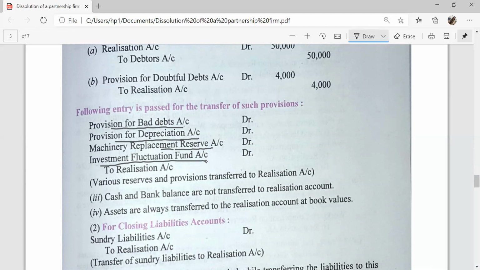Cash and bank balances are not transferred to the realization account. A separate cash or bank account will be prepared, and assets are always transferred to the realization account at book values, the value given in the balance sheet.